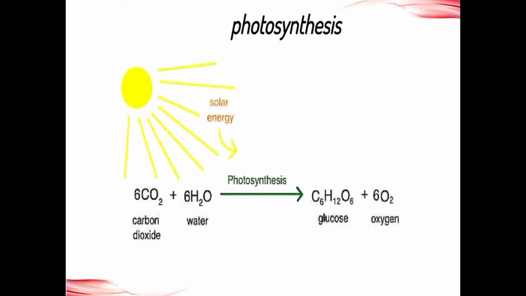These four components combine and form photosynthesis. The end product is glucose, which is a carbohydrate form. Along with glucose, oxygen is also released.